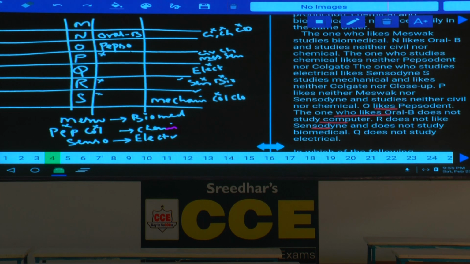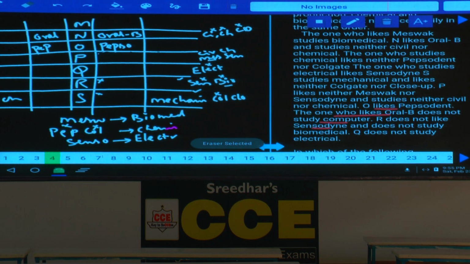And whatever this M can be M. Hence how many possibilities do we have? 2 possibilities. Now what are those 2 possibilities? Now N can be Oral-B, this is the second possibility. Now this person is Pepsodent and this S is mechanical. Now we have 2 possibilities in this one. What is the second possibility in this?